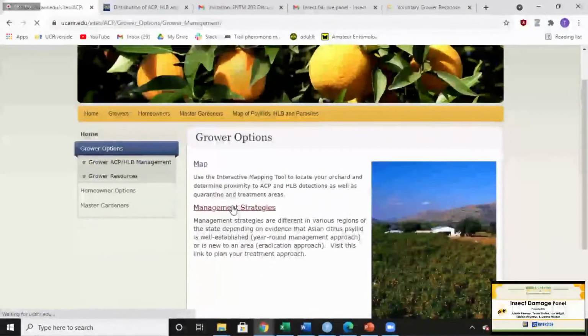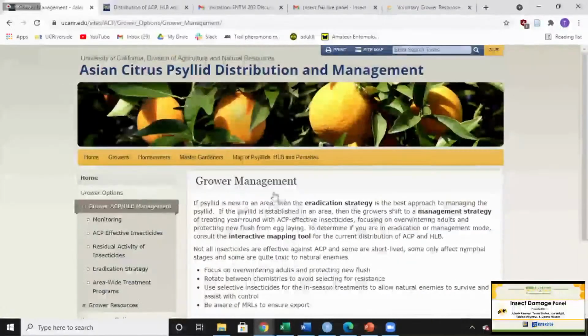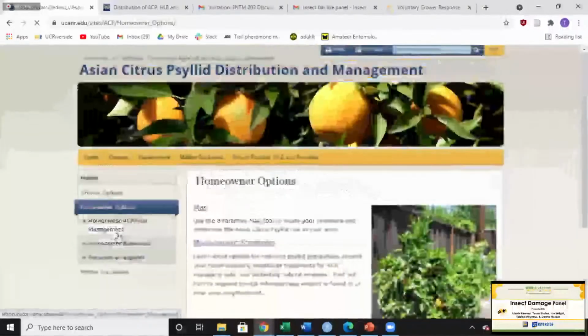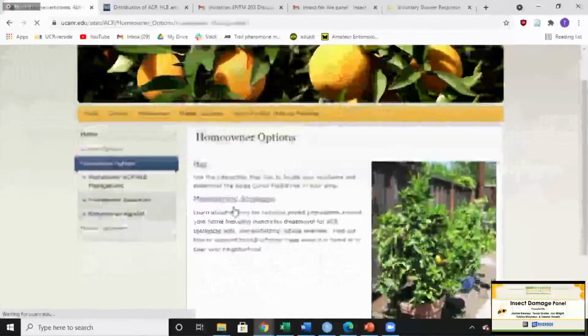It'll also give you management strategies based on the region that you live. It has everything from how to best monitor the pest, what insecticides are known to work in that area with your particular climate, what insecticides to use at certain times, and then other general, there's a lot of regulation that goes into HLB management within California. So this is really important for commercial. And if you're a homeowner and you have citrus, the same thing exists.